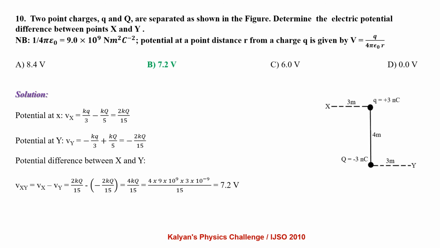Two point charges q and capital Q are separated as shown in figure. Determine the electric potential difference between points X and Y. Potential at X, Vx equals kq by 3 minus kq by 5, that is 2kq by 15. Potential at Y, Vy equals minus kq by 3 plus kq by 5, that is minus 2kq by 15. Potential difference between X and Y, Vxy equals Vx minus Vy, that is 2kq by 15 minus of minus 2kq by 15, 4kq by 15, which is 7.2 volt.